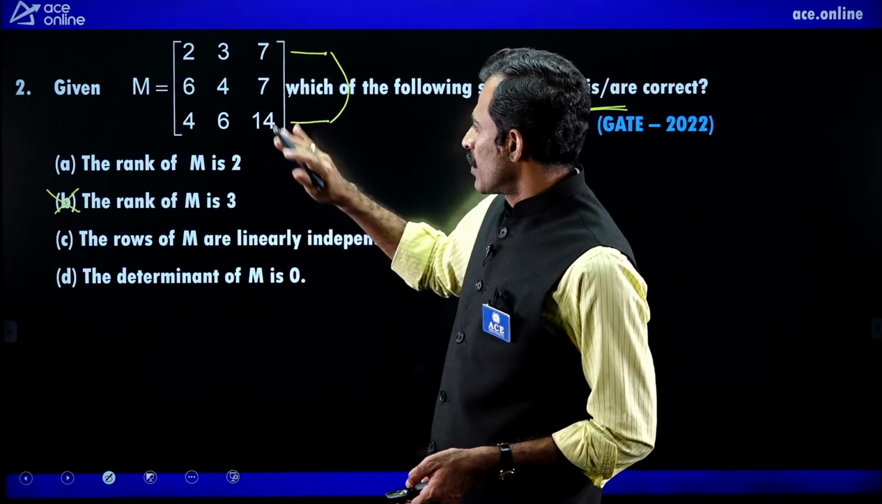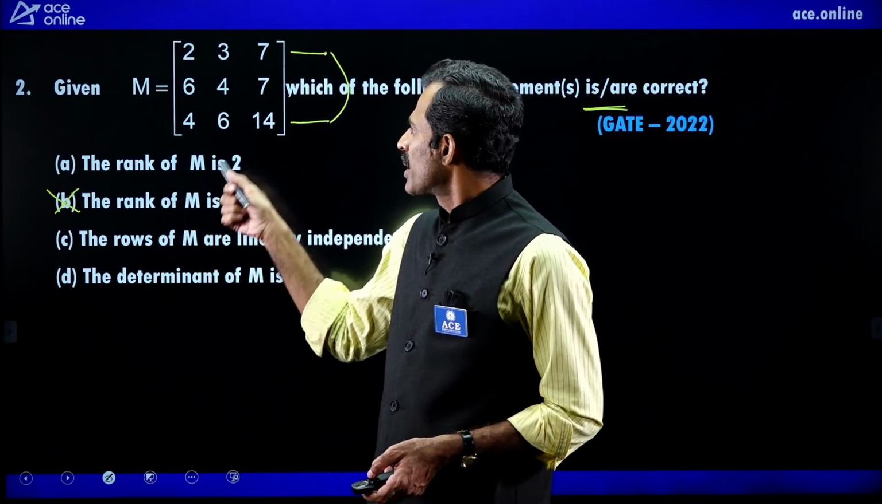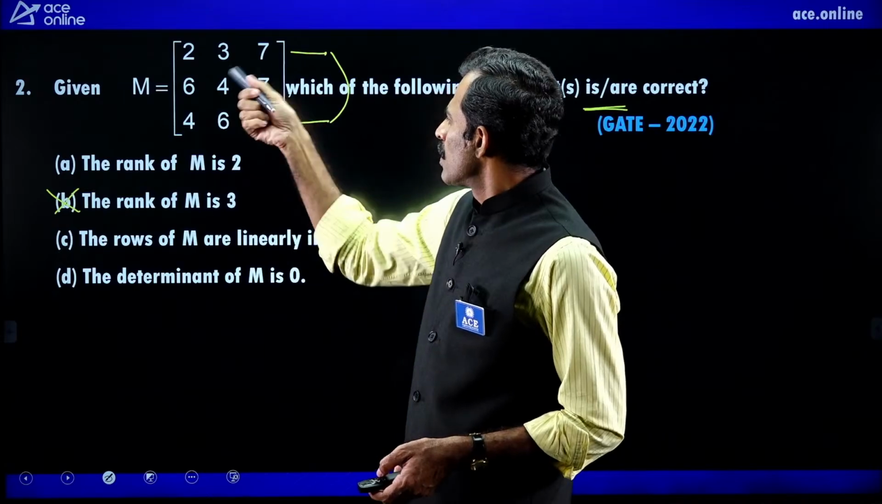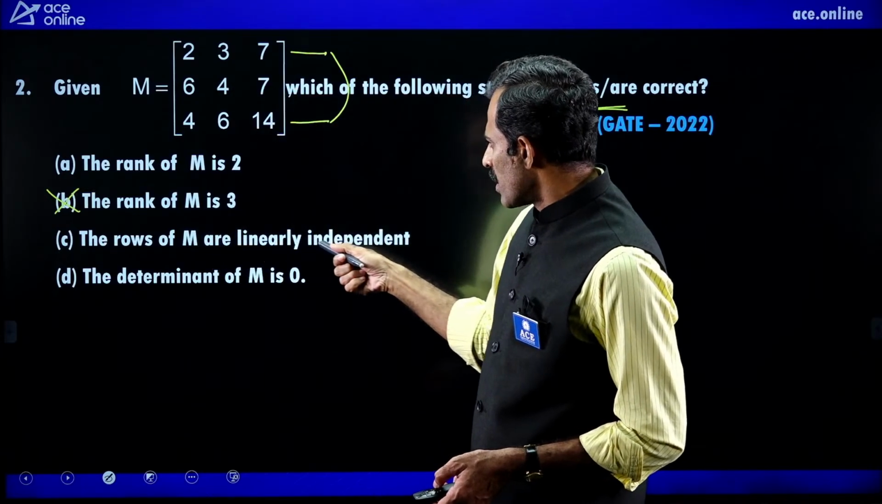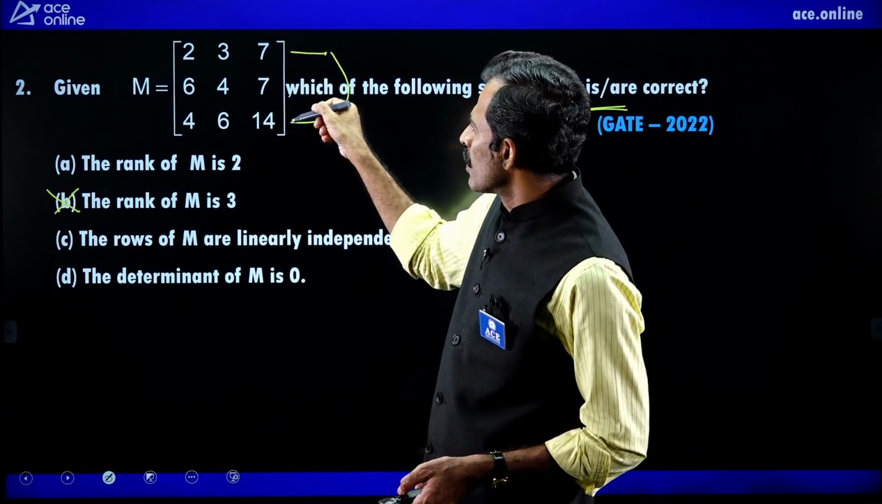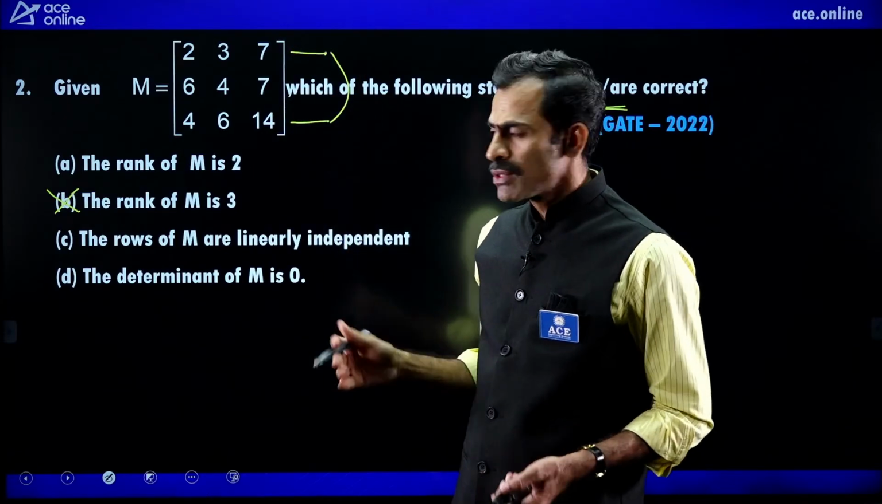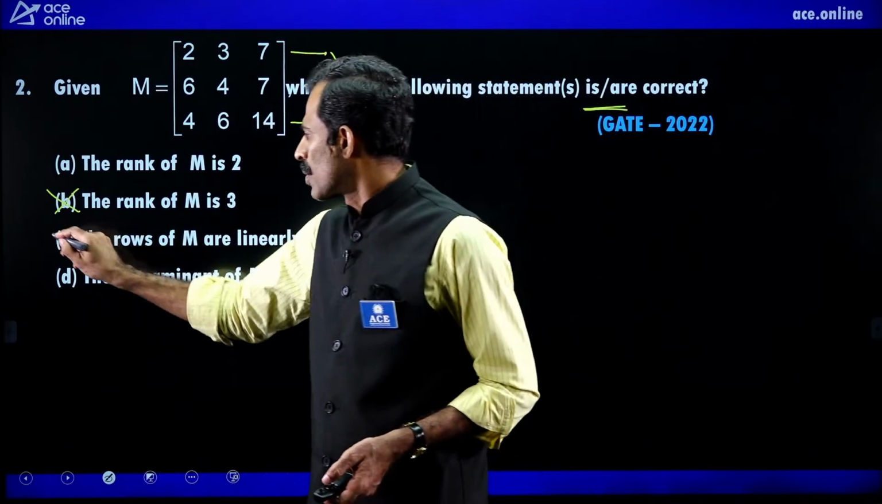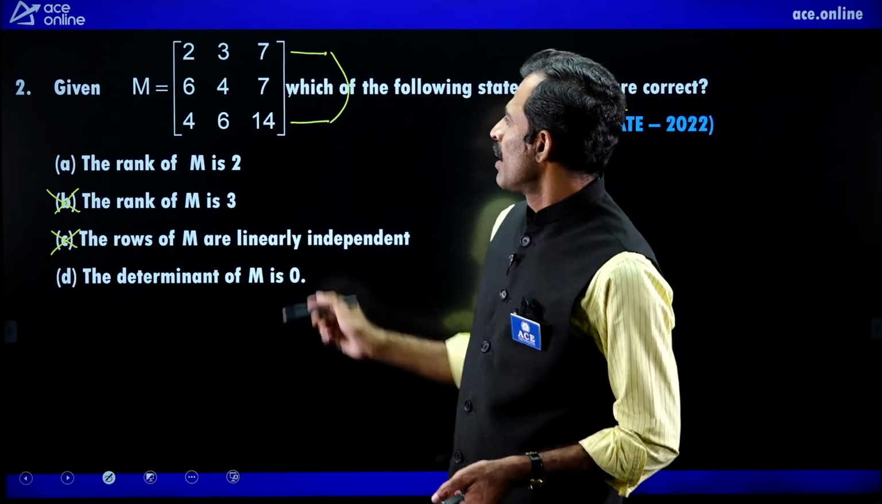Rank of this matrix is not equal to 3. Next, it is saying that all the rows are linearly independent only. But here these two are proportional. Because of proportional dependent rows, all 3 are dependent rows. All 3 are not independent. This is also wrong.